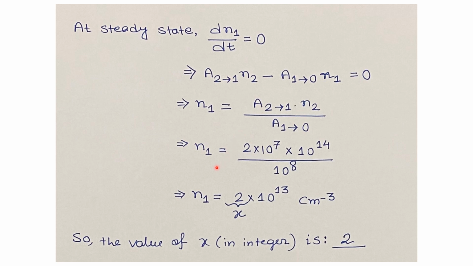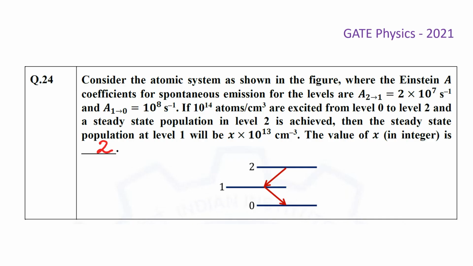So we will get N1 equals 2 into 10 to the power 7 times 10 to the power 14 divided by 10 to the power 8. So we are getting N1 as 2 into 10 to the power 13 per centimeter cube. So the value of x in the integer form is 2. So 2 is the answer for this question. So we have already solved this problem, and we found that the steady state population at level 1 will be x multiplied with 10 to the power 13 per centimeter cube, where x value is 2 for this question.